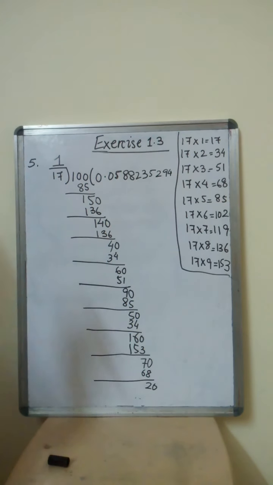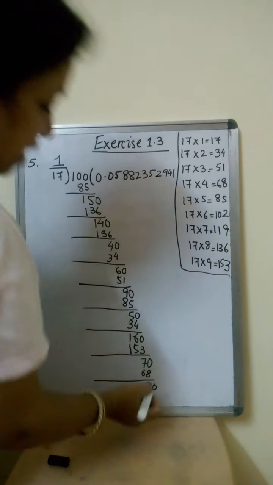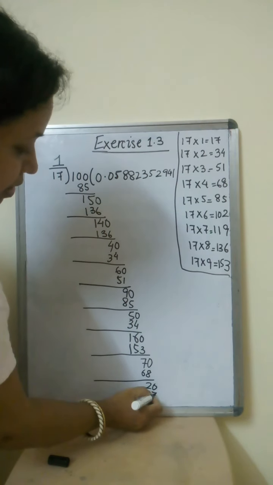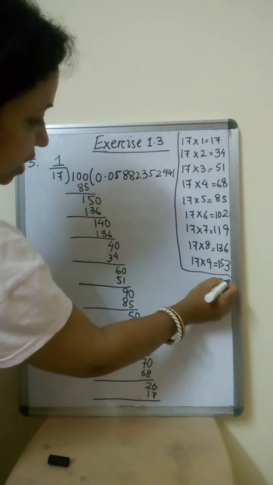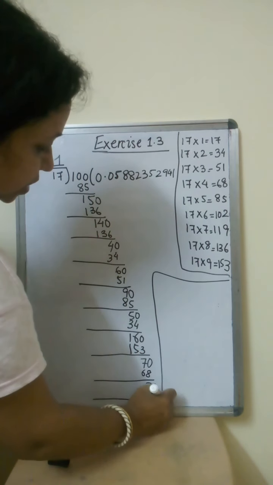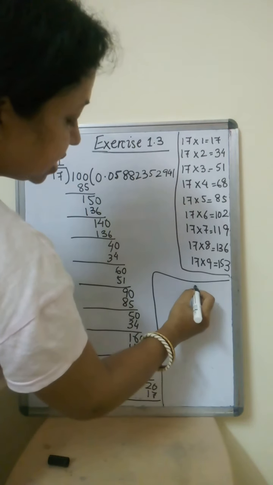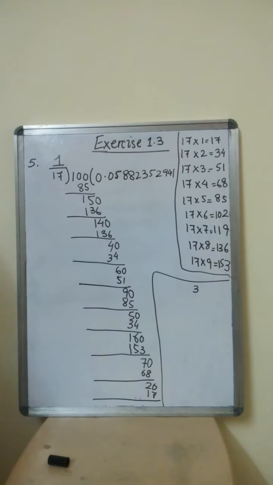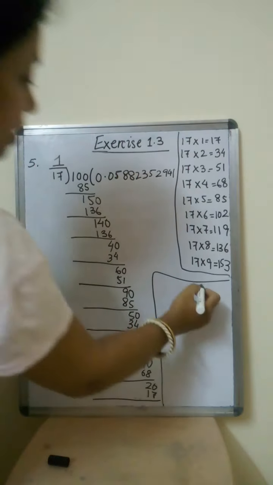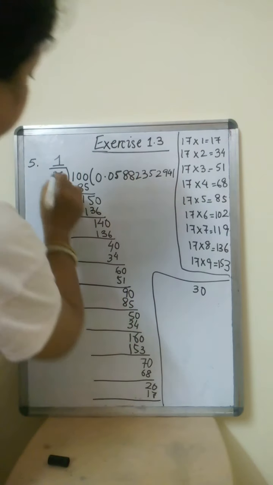We again bring a 0. We have 20. We don't have 20. We have 1s are 17. Right. So I am continuing it here. You can continue in your notebook. Right. So 20 minus 17 is how much? 3. Right. So here 30. I bring a 0 here.